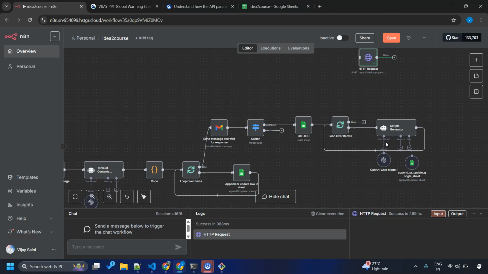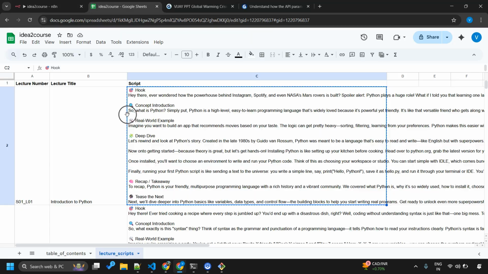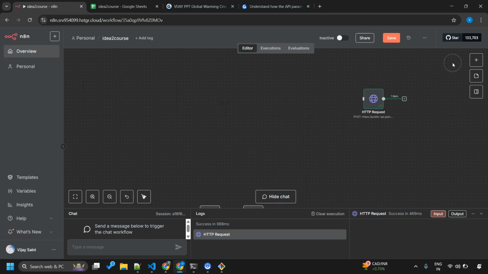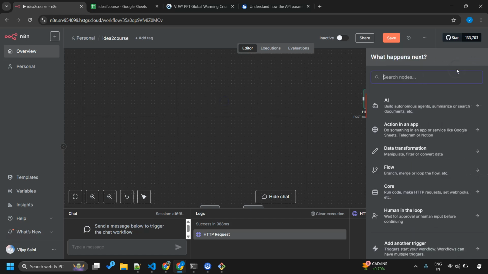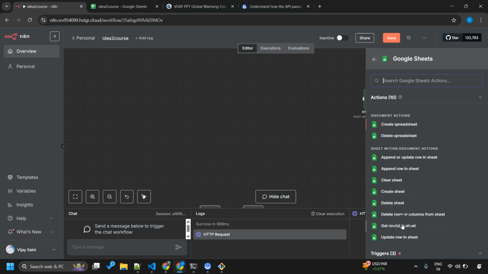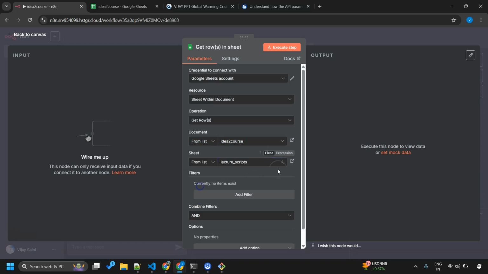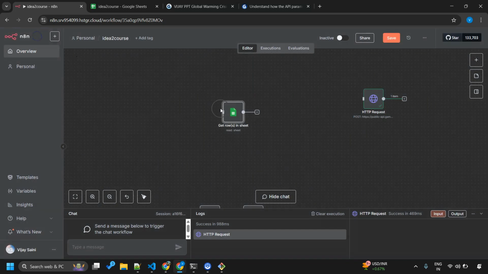Let's do it. Okay, so leaving other nodes aside, let's focus on this presentation generation part. So we have got our scripts inside this spreadsheet. So let's read it. For reading the spreadsheet, Google Sheets. And what we want to do, get rows in sheet. Okay, this is our document name and inside this we are interested in the lecture scripts. You are already familiar with this. Good.